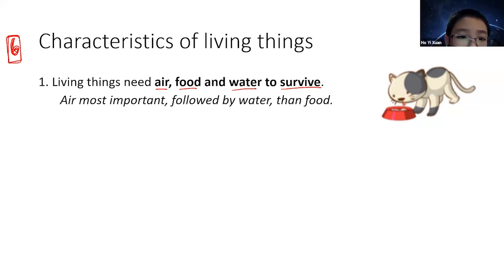Air. Yes. So everybody, if you hold your breath for too long, if you cover your nose for more than 5 minutes, you will definitely die. So we know air is the most important. The next most important is water. Our body can probably last without water for maybe 3-4 days. That's the maximum. But without food, we maybe can last for 1 or 2 weeks. So in that order, air is the most important, followed by water, followed by food. Understand? So first characteristic, I want you all to remember, living things need air, food, and water to survive.